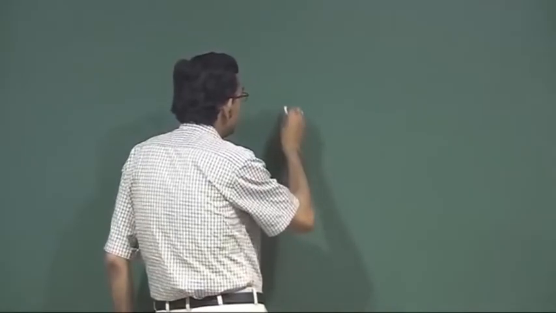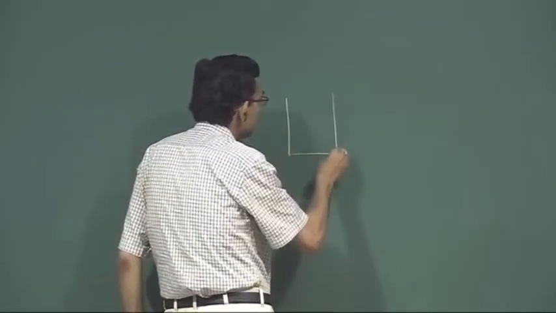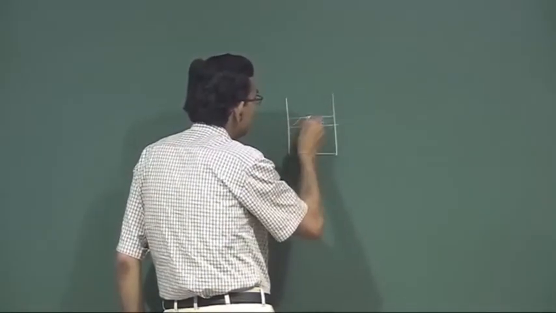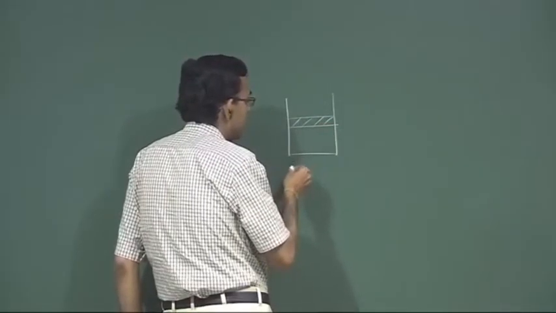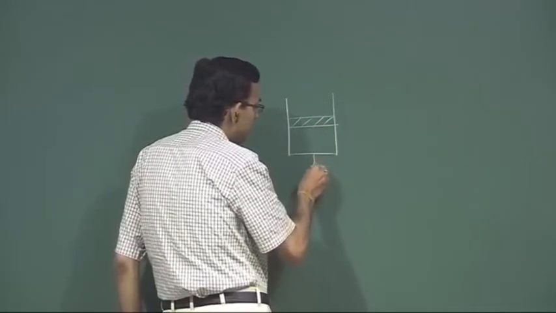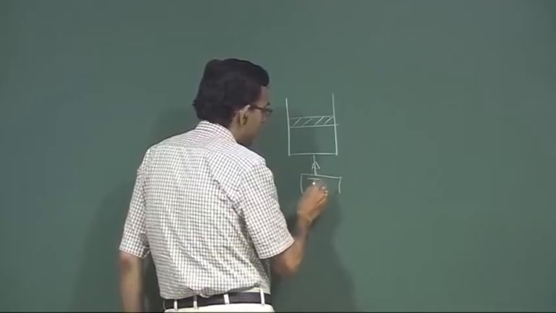True or false? Let us try to analyze this. Let us say there is a piston cylinder arrangement and there is a heat transfer from a thermal reservoir.